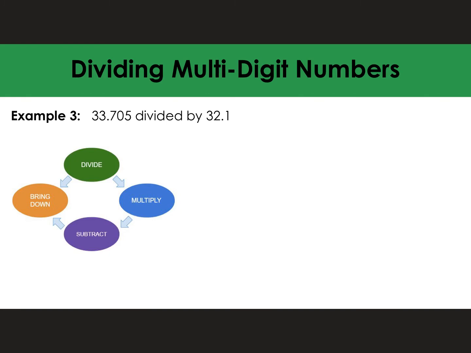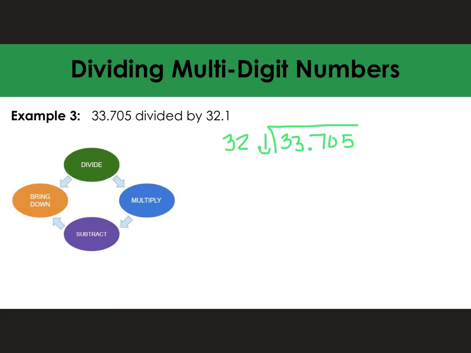Okay, dividing by decimals. So I have 33.705, and I am going to divide that, my dividend, by my divisor, which is 32.1. Here's the trick. You cannot divide in the standard algorithm with the decimal place where it is. So I have to make this a whole number.